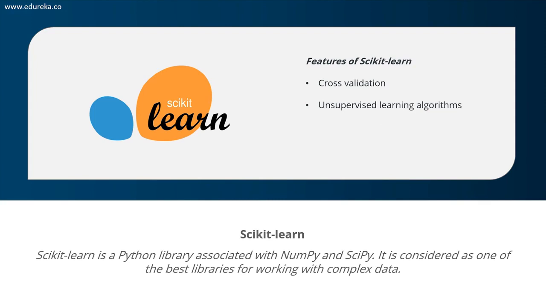Apart from that, there is a large spread of algorithms that you can implement using scikit-learn. These include unsupervised learning algorithms, starting from clustering, factor analysis, principal component analysis, to all the unsupervised neural networks. Scikit-learn is also very essential for feature extraction in images and text. So mainly scikit-learn is used for implementing all the standard machine learning and data mining tasks like reducing dimensionality, classification, regression, clustering, and model selection.